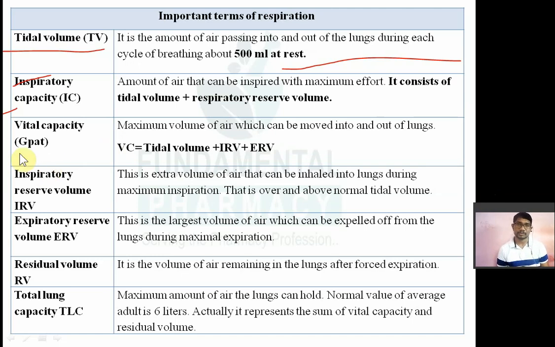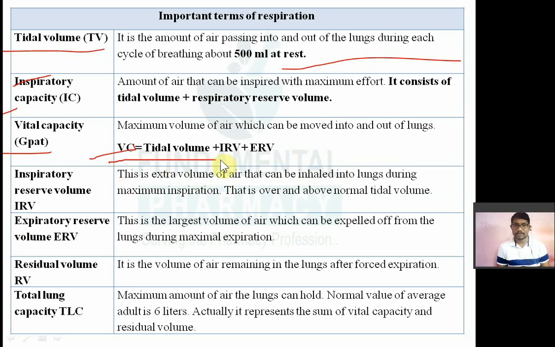इसके ऊपर already GPAT में question आ चुका है. So the maximum volume of air that can be moved in and out of the lung. मैक्सिमम कितना आप अंदर सांस ले सकते हो, कितना हवा आप बाहर छोड़ सकते हो, दैट इज नोन एज वाइटल कैपेसिटी. So the maximum volume of air which can be moved inside the lungs or outside the lungs. So vital capacity is equal to tidal volume plus inspiratory reserve volume plus expiratory reserve volume.